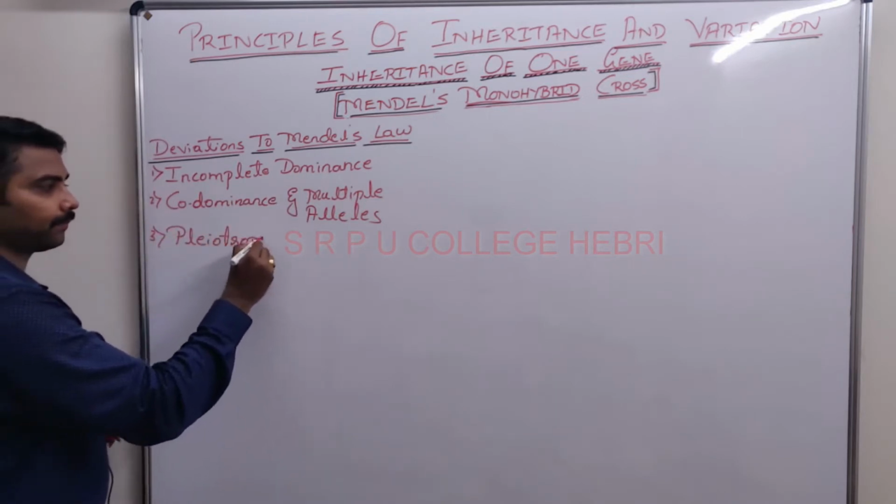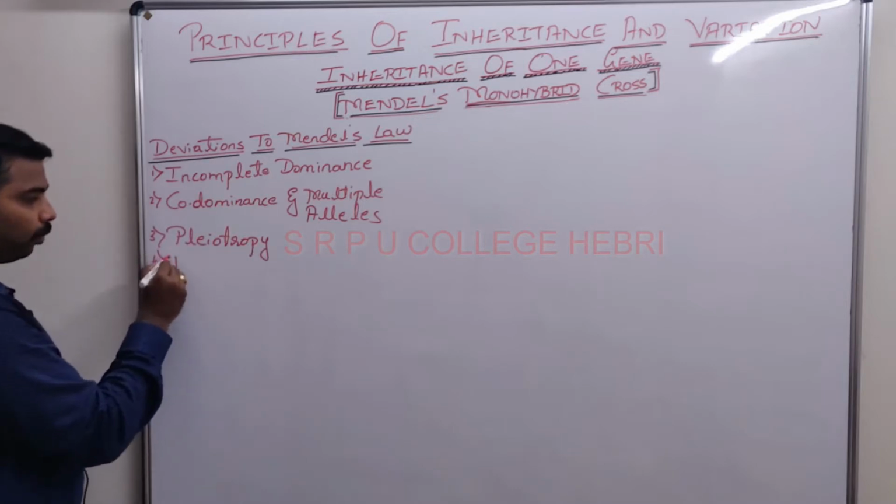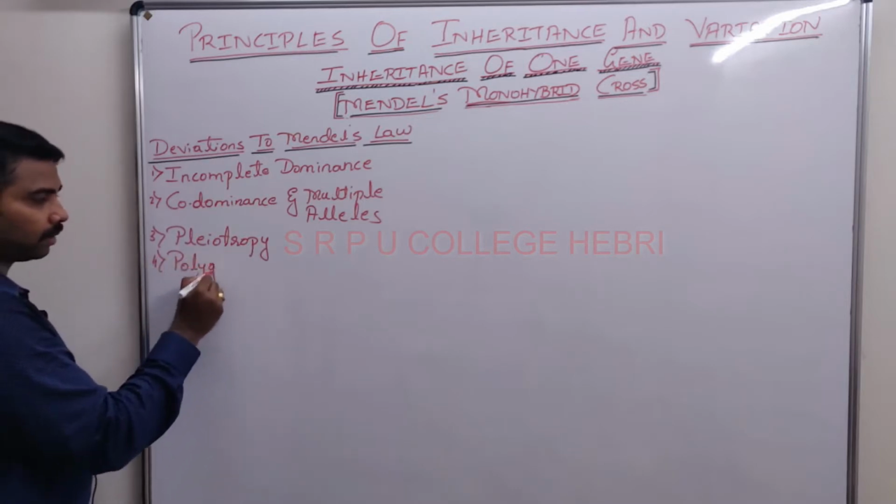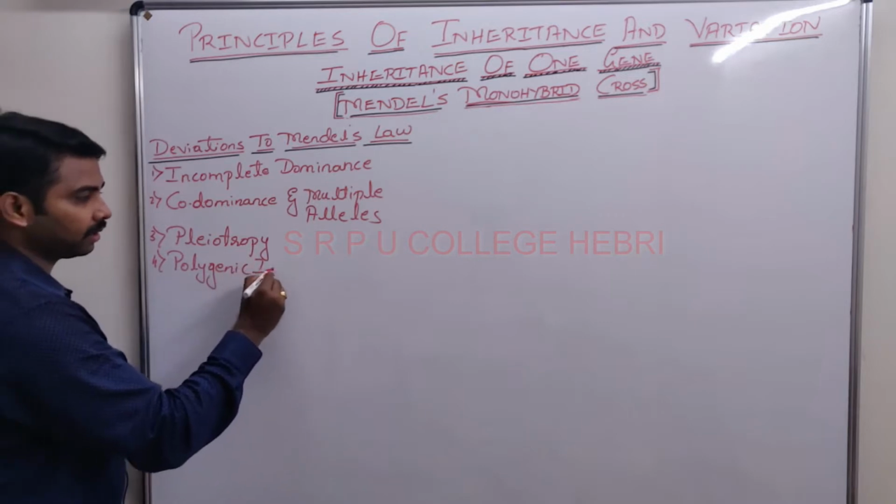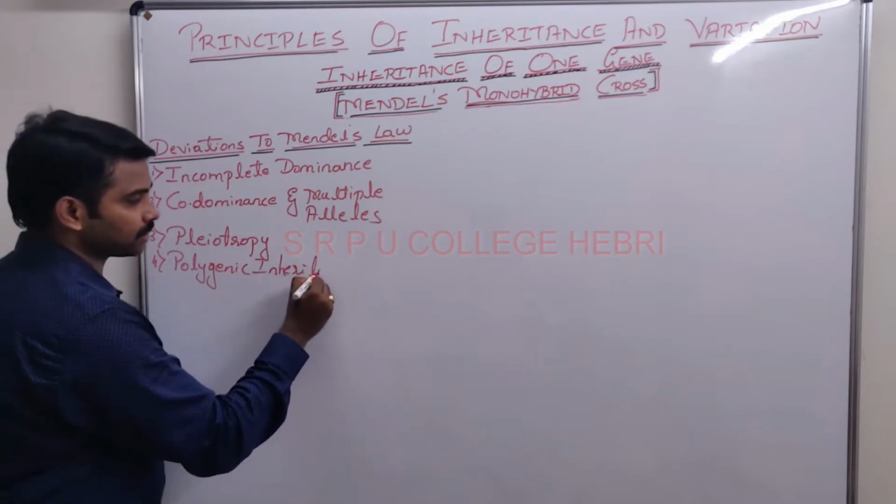Number three, pleiotropy. And number four, polygenic inheritance.